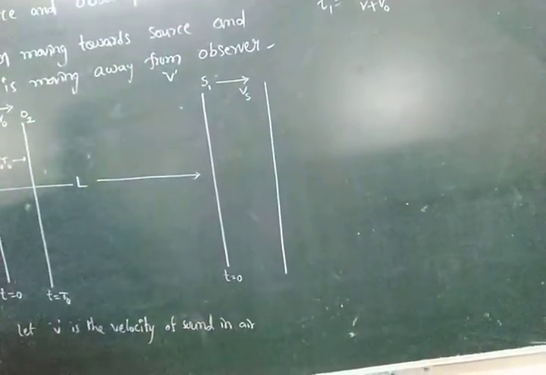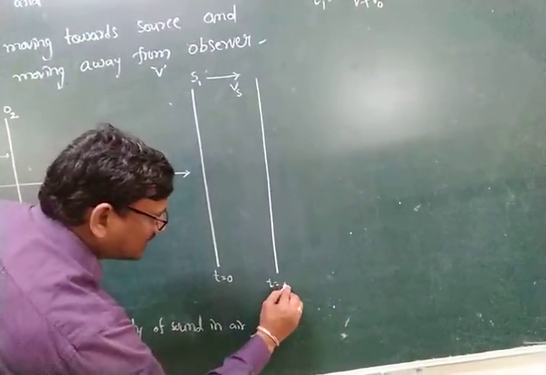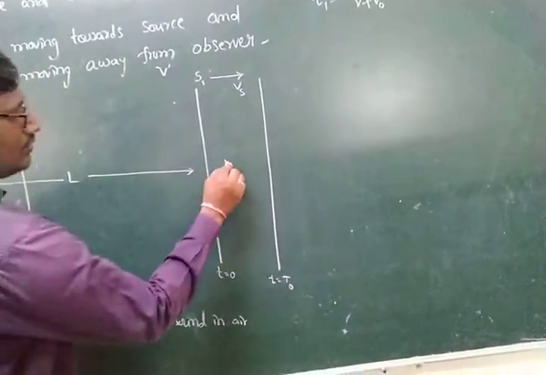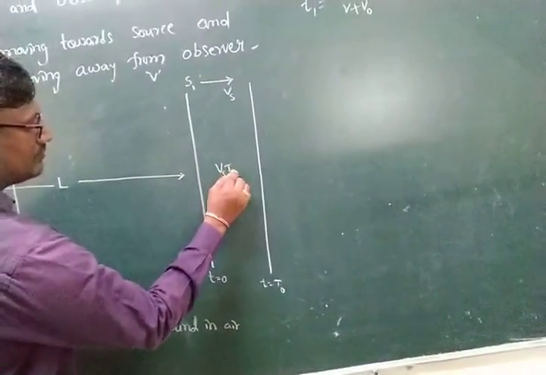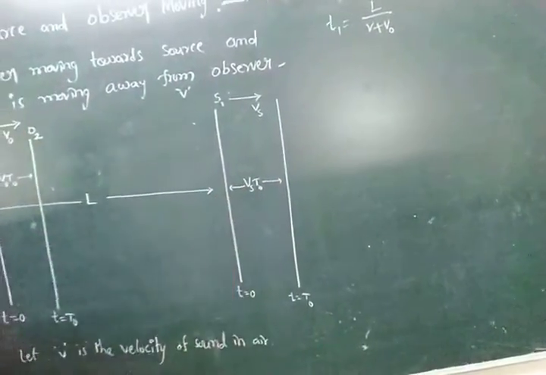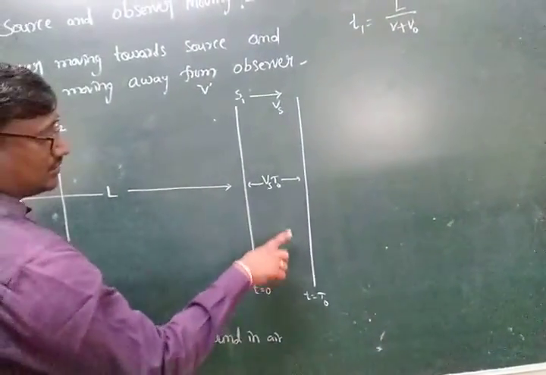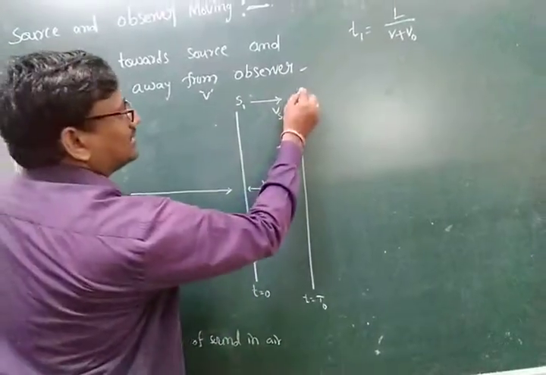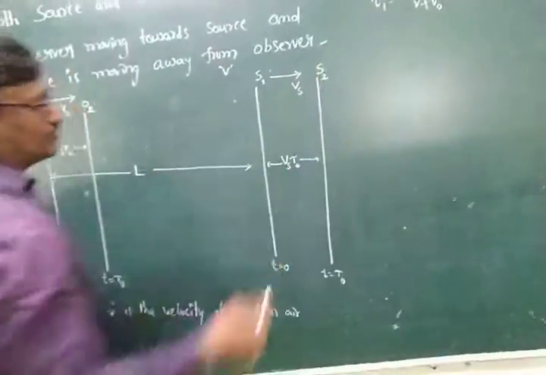At time t equal to T0, the source travels a distance Vs T0 and reaches the position S2.